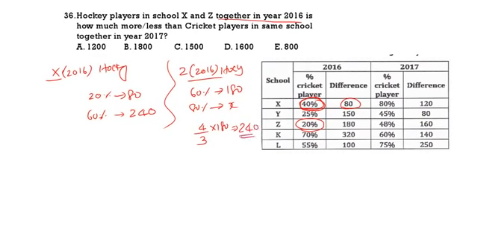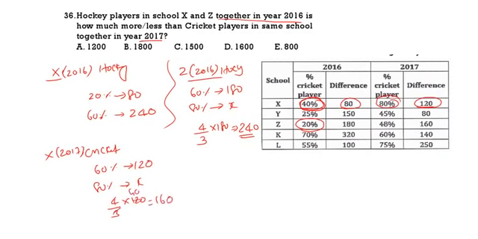Hockey players in X and Z together is how much more than cricket players in 2017. X 2017 cricket. In X, 80% cricket, 20% hockey, difference 120. That means 60% is 120, 80% is how much? So 4 by 3 into 120. That is 160.